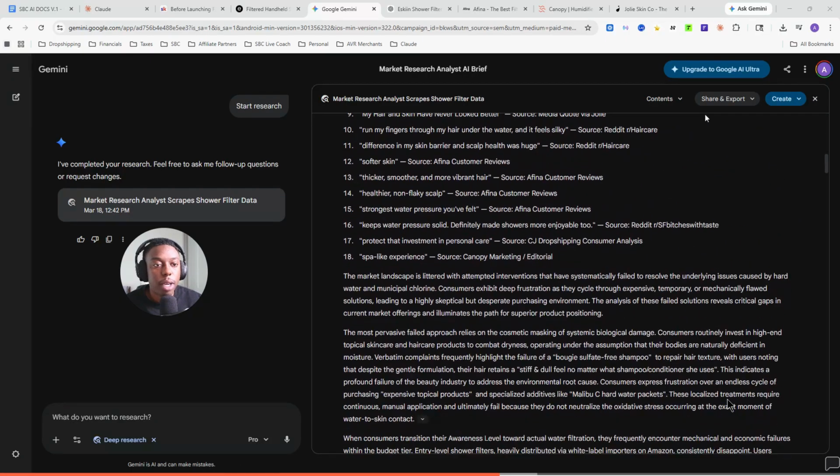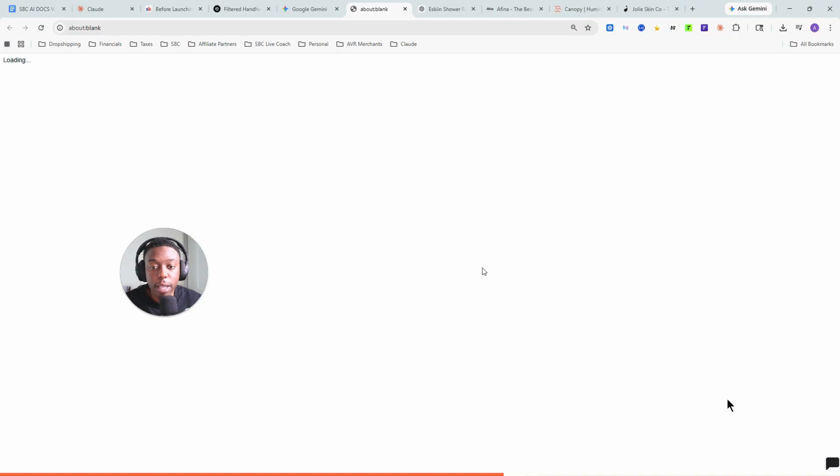All right, so now that you have your report done, what you can do is hit export to documents here, and then this will allow you to pull up a separate document and have this stored.